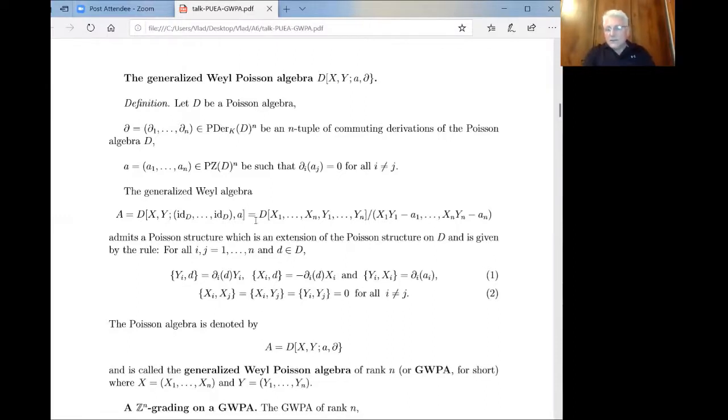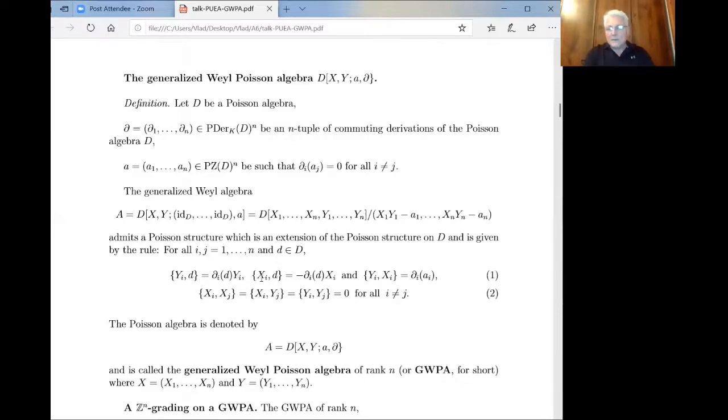So in this situation, this algebra is a factor algebra of the polynomial algebra in 2n variables with coefficients from D via these relations. And this algebra admits a Poisson structure, which is given by this rule. When we look at the commutator of y_i and d, an element of D, we have this element.